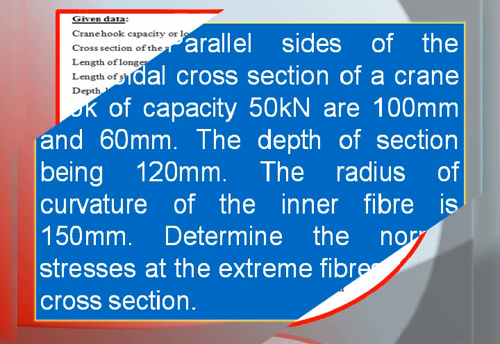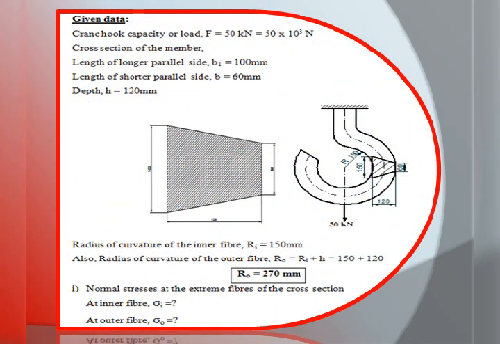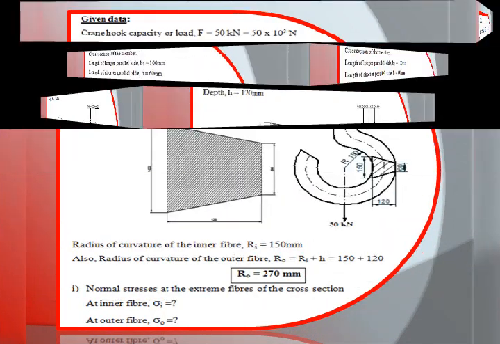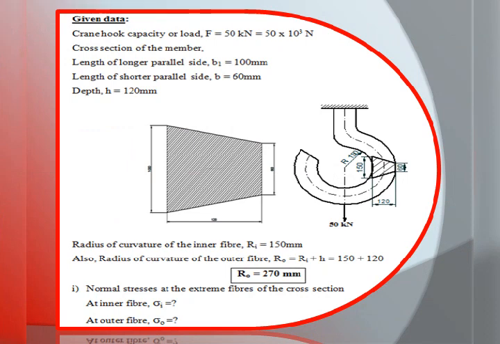Now, we'll list out the given data from this particular problem. Since the sketch has not been given in the problem, a rough sketch we have drawn here. The parallel sides of trapezoidal cross section of a crane hook of capacity 50 kilonewton. So, crane hook capacity or load F is equal to 50 kilonewton or 50 into 10 raised to 3 Newton, or 100 mm and 60 mm. So, parallel sides in that particular sketch it is clear.